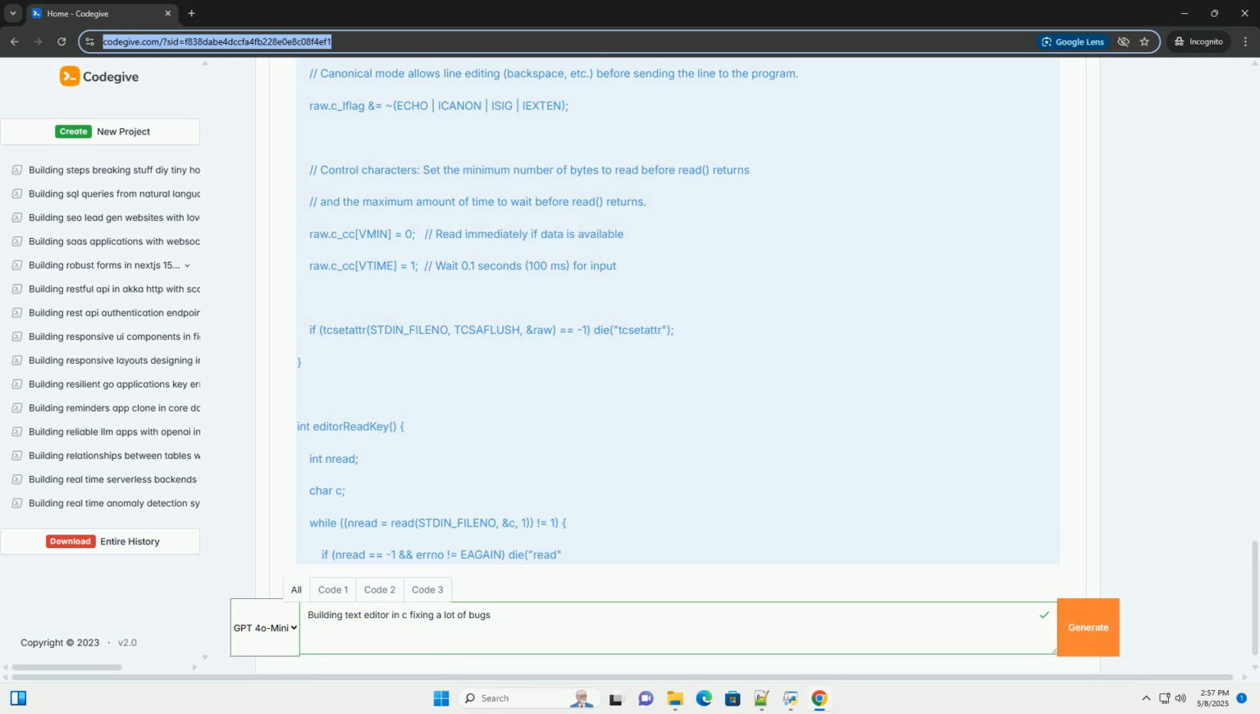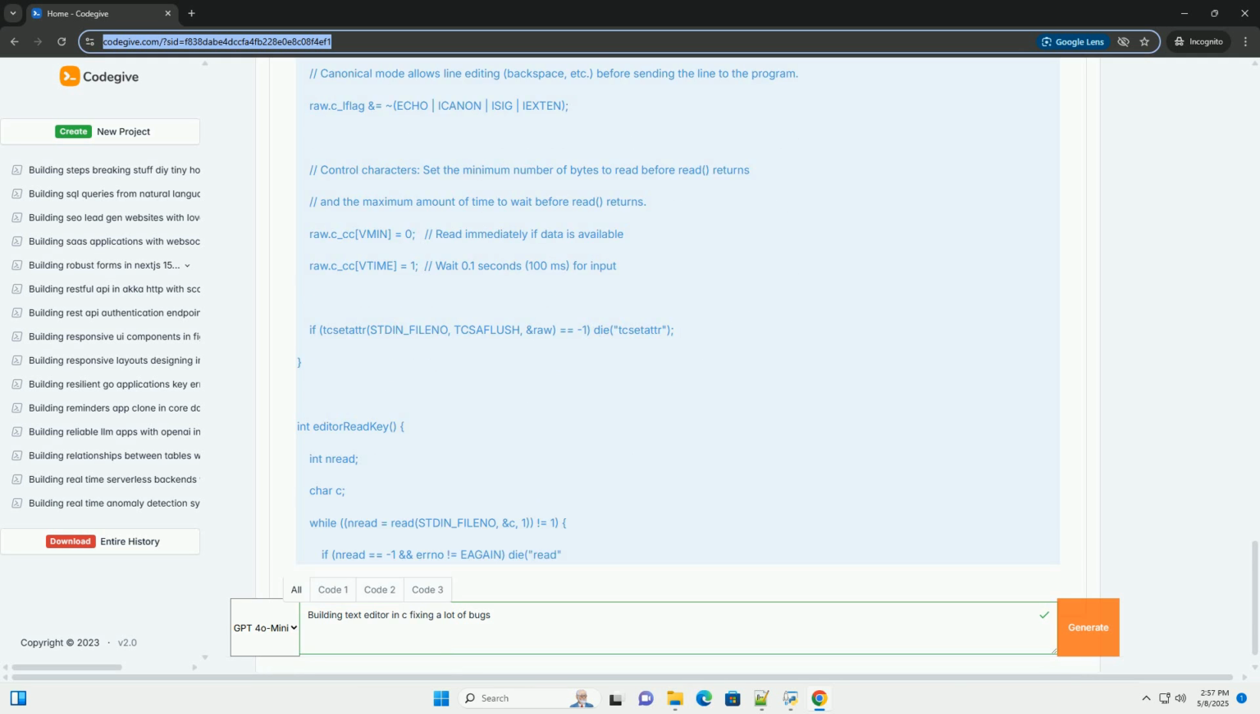Finally, it iterates through the chars field, replacing each tab with the appropriate number of spaces. editorInsertRow(int at, const char *s, size_t len) inserts a new row at position at with the given string s and length len.